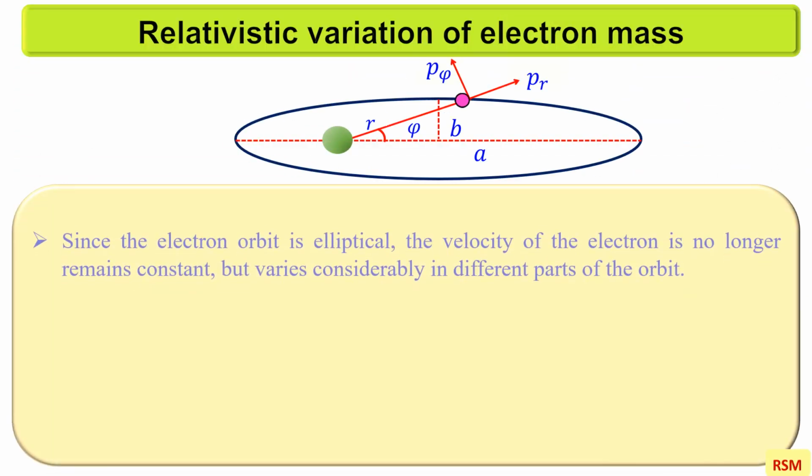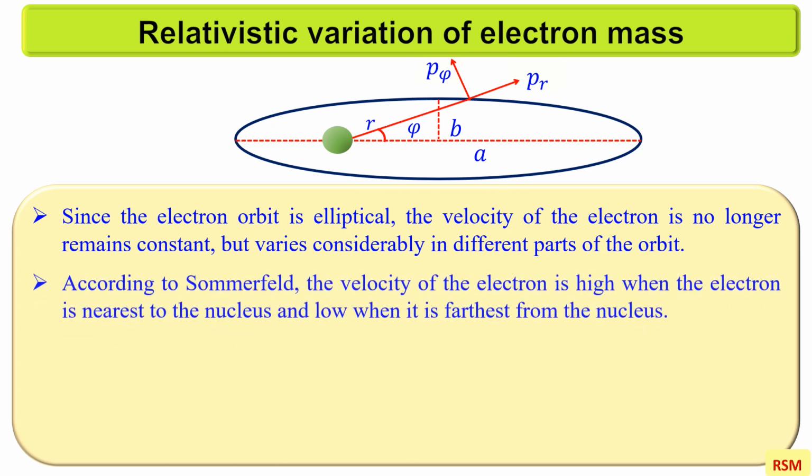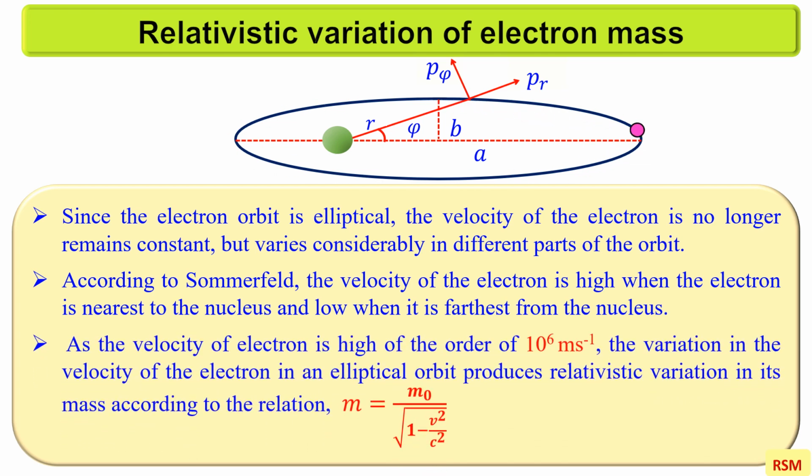Since the electron orbit is elliptical, the velocity of the electron no longer remains constant, but varies considerably in different parts of the orbit. According to Sommerfeld, the velocity of the electron is high when the electron is nearest to the nucleus and low when it is farthest from the nucleus. As the velocity of the electron is high, of the order of 10^6 meter per second, the variation in velocity of the electron in an elliptical orbit produces relativistic variation in its mass according to the relation m equal to m_0 by square root of 1 minus v squared by c squared, where m_0 is the rest mass of the electron and v is the velocity of the electron.